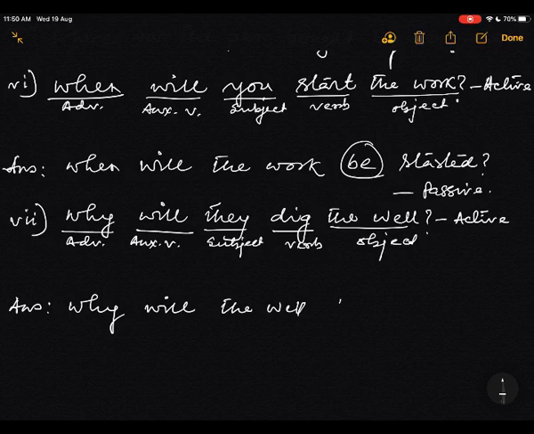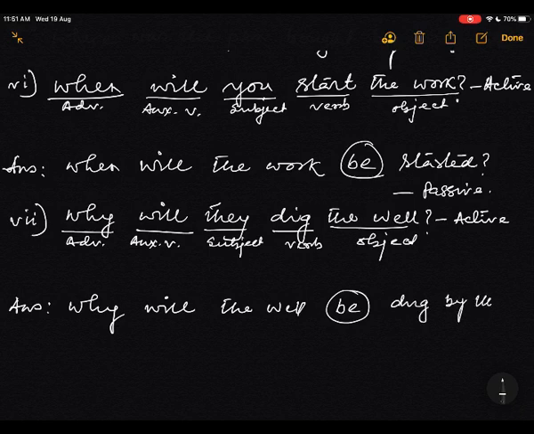So you will get one be. Why will the well be dug? Past participle, by them. Question mark. By them. It is passive voice.